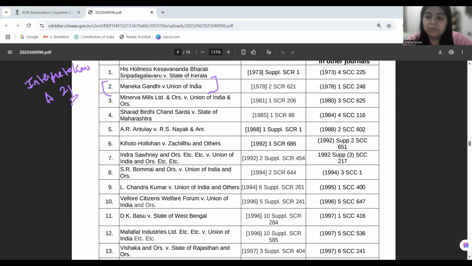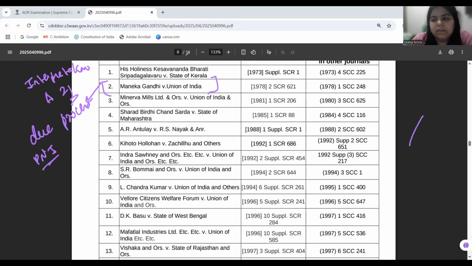Now in Maneka Gandhi, the court is judicially reading into Article 21 the due process. The court is reading due process and principles of natural justice in Maneka Gandhi's case and holding that procedure established by law means due process of law, and a person cannot be denied his chance of availing principles of natural justice. That is, the procedure established by law needs to be due process. It should be a fair, transparent, as well as bona fide procedure. Justice and good conscience should be the principle to follow herein, right?